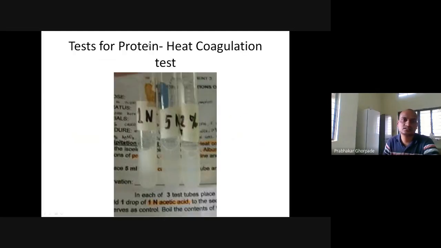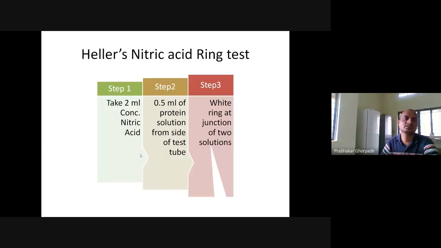So this is a test for protein. Like if you are boiling an egg, you can form this white coagulant, right? That is a positive test for protein, meaning protein is present in this solution.